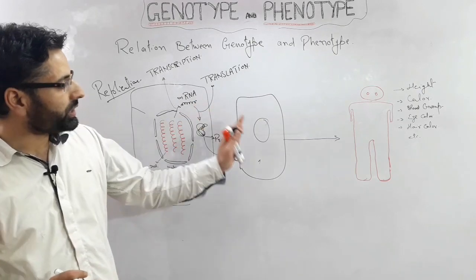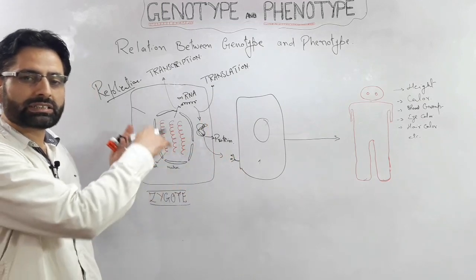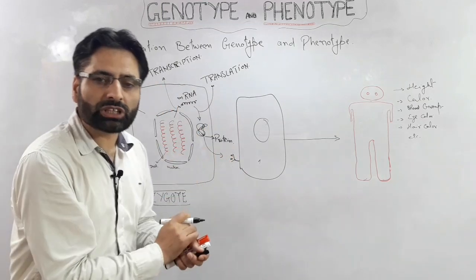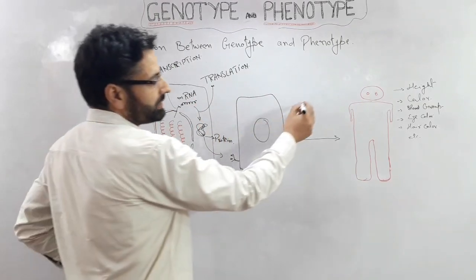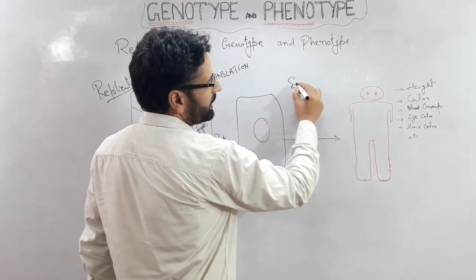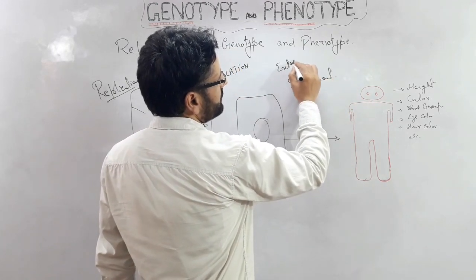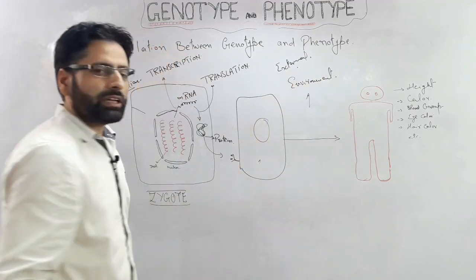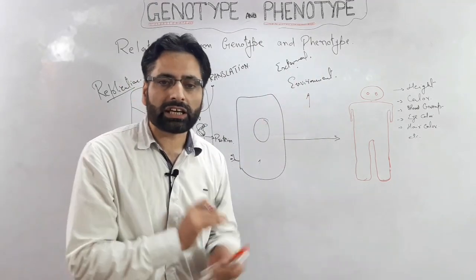When these proteins are formed, then tissues are formed, then organs or organ systems are formed, and then the individual is formed. Now this individual will be exposed to the environment, or you can say the external environment. Everything around this individual is external environment.